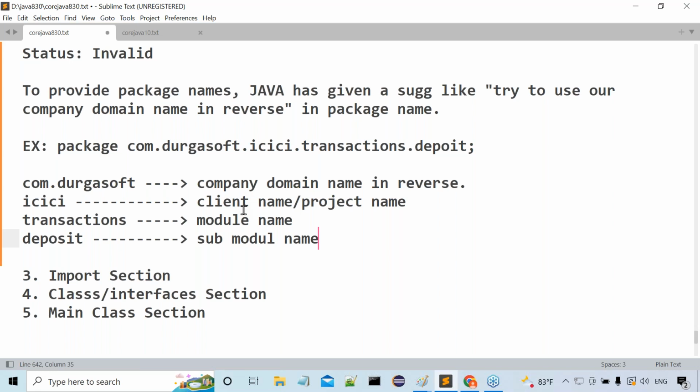These packages are provided by the Java programming language. What is user defined package? Packages that are defined by developers as per their application requirements. How to declare user defined package?